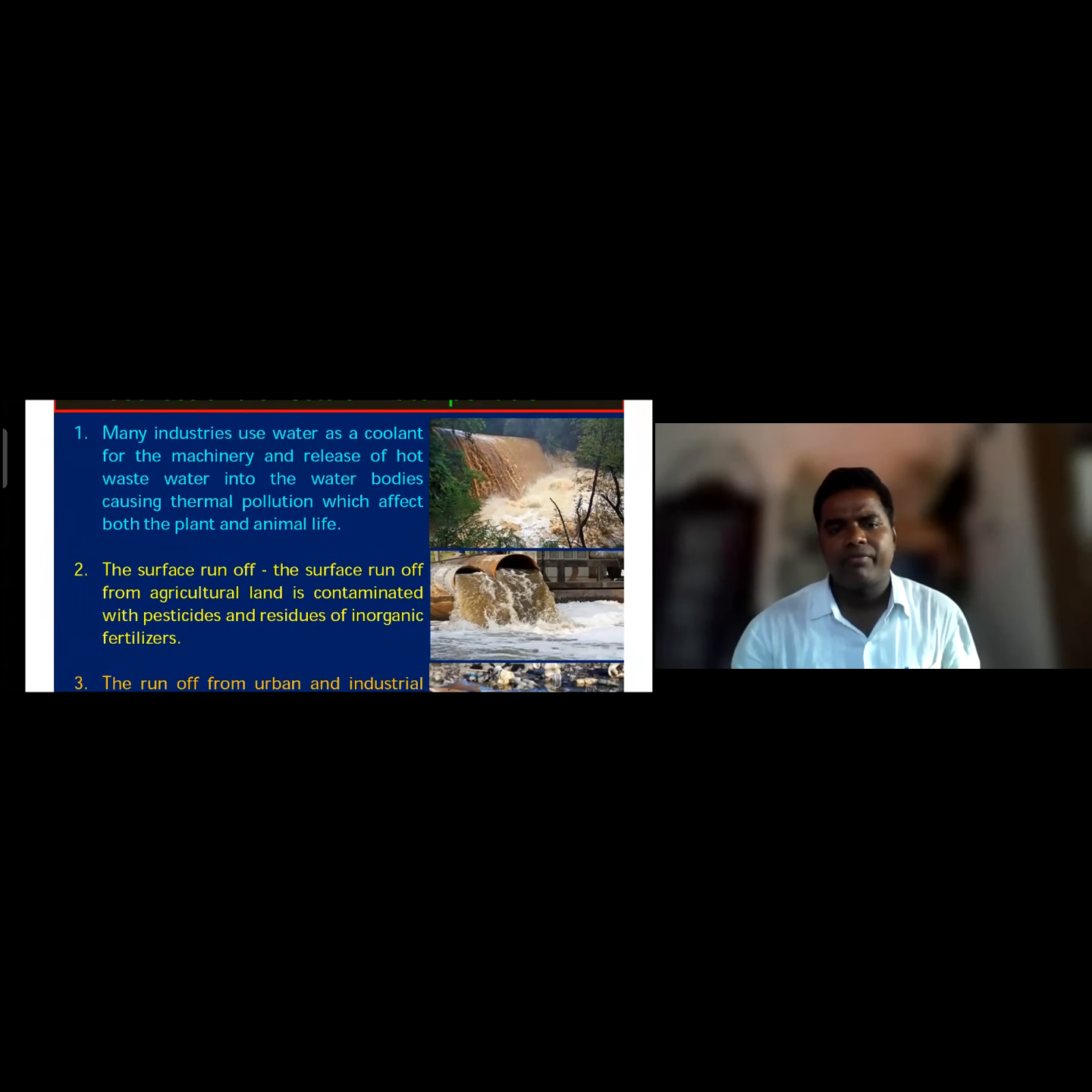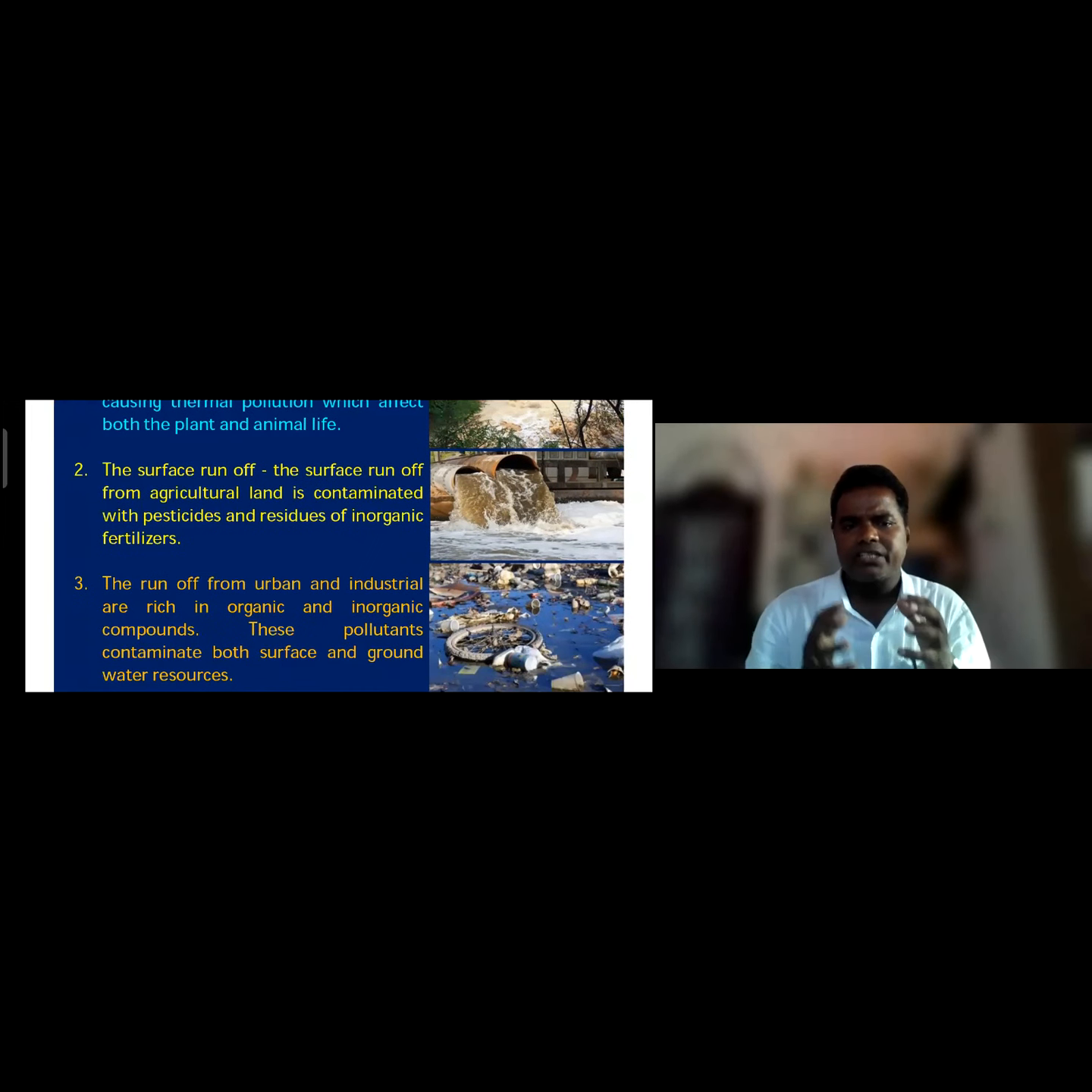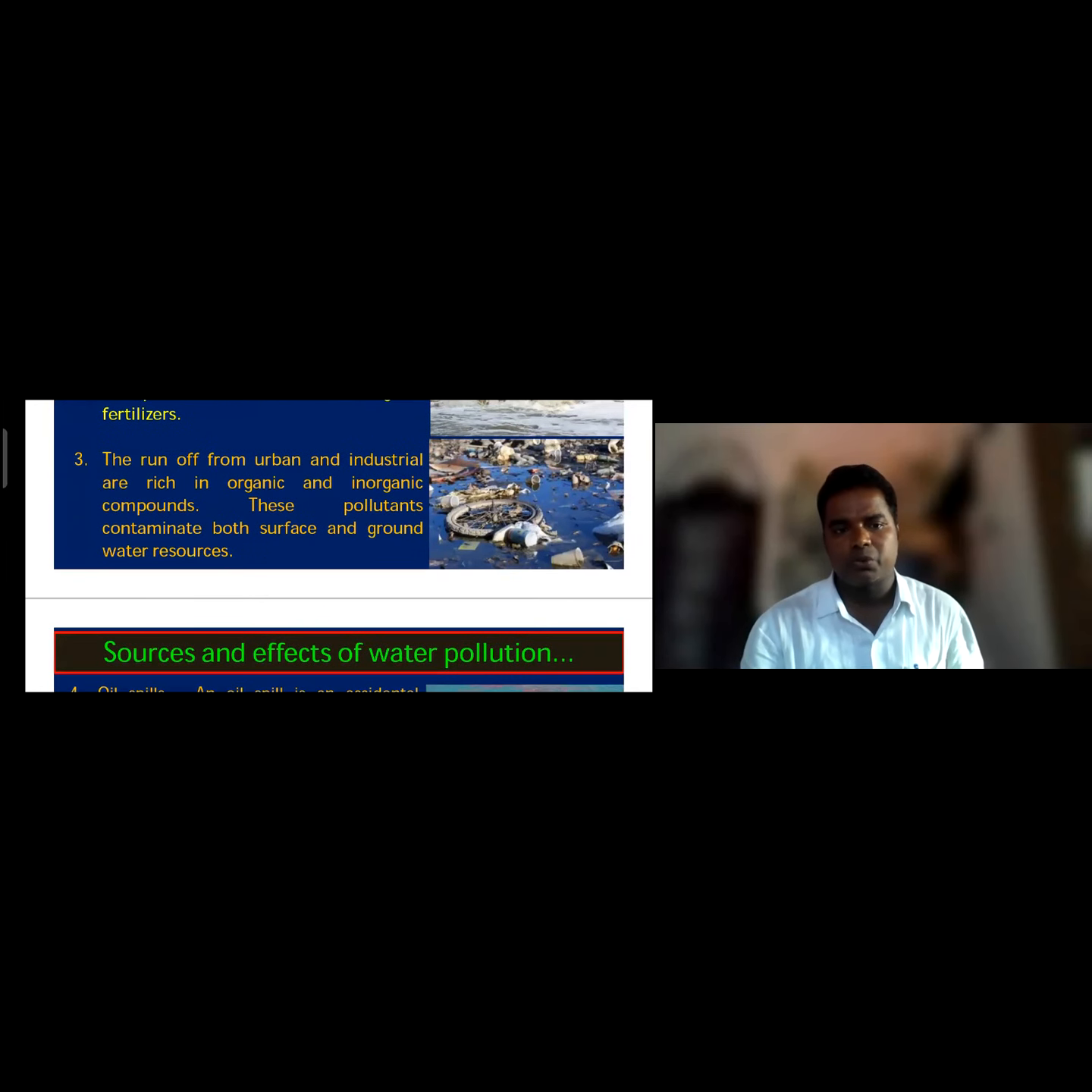Then there is surface runoff. The surface runoff from agricultural land is contaminated with pesticide residues and inorganic fertilizers. Nowadays we are using huge amounts of pesticides to get more yield, right? So that is one of the important sources. The runoff from urban and industrial areas is rich in organic and inorganic compounds. These pollutants contaminate both surface water and groundwater.